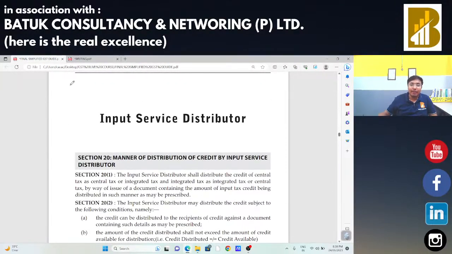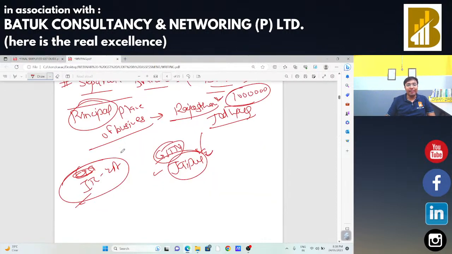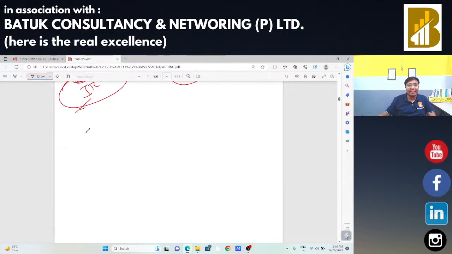Next concept is our input service distributor, section 20 of CGST. I am going to discuss this situation by an example, and with the help of that example, I am going to cover each and everything.